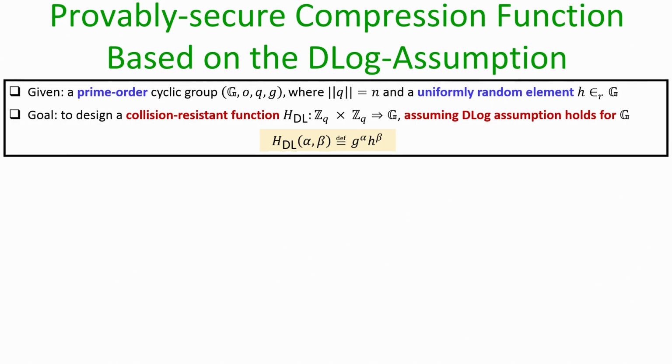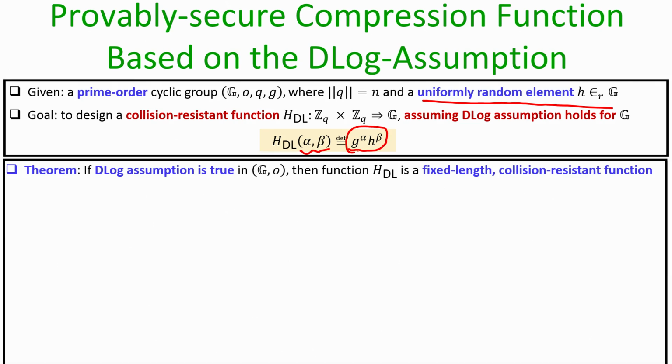Okay. So, the construction of the collision resistant compression function is as follows. As a setup, we are given a uniformly random element h, and to compress the input pair alpha comma beta as per this function h sub dl, we basically compute the value g to the power alpha times h to the power beta, and that is the overall output. And I claim here that if the discrete log assumption is true in the underlying group G, that means if the discrete log problem is indeed difficult to solve in polynomial time in G, then this function h sub dl is a fixed length collision resistant function. Why so?